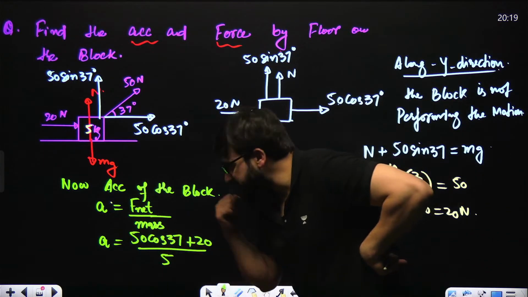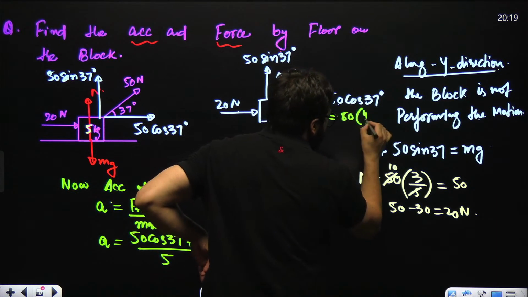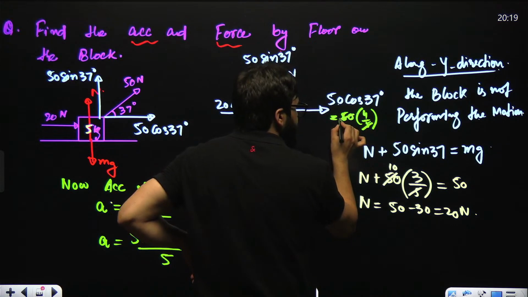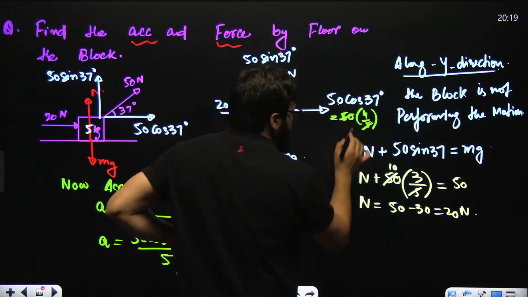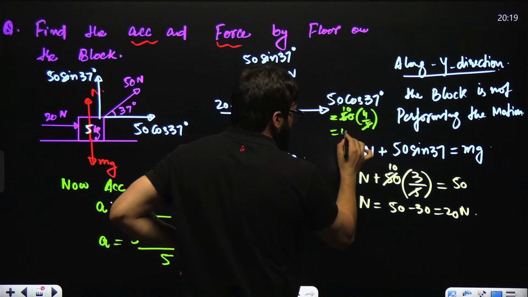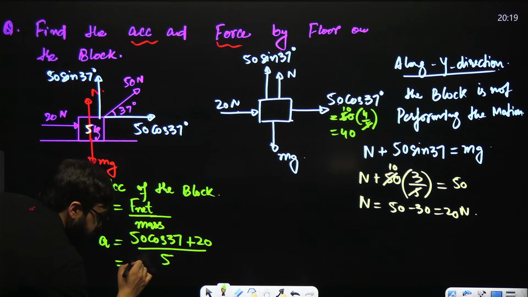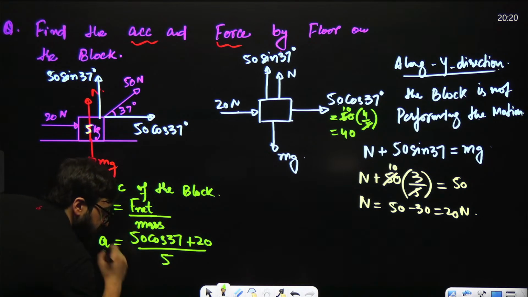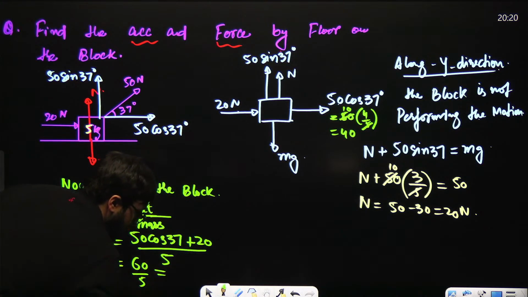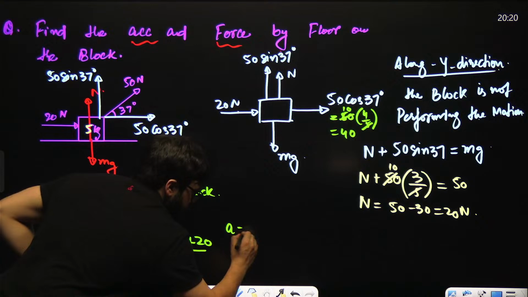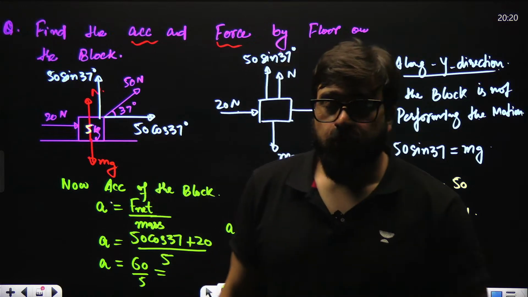Now 50 cos 37 is 50 into 4 by 5, that is 40. So 50 cos 37 is 40, plus 20 is 60, divided by 5. So the acceleration will come out to be 12 meter per second square.